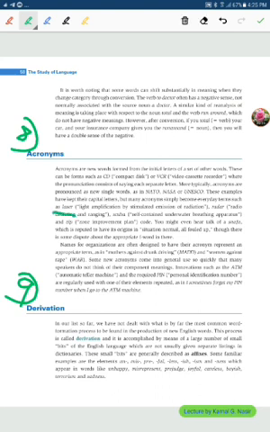Laser, which is light amplification by stimulated emission of radiation. Radar, or radar, means radio detecting and ranging. Scuba, self-contained underwater breathing apparatus, and so on and so forth. So you take the first letter of more than one word and you bring them together to make what? A new word. This is one of the word formation processes in English.